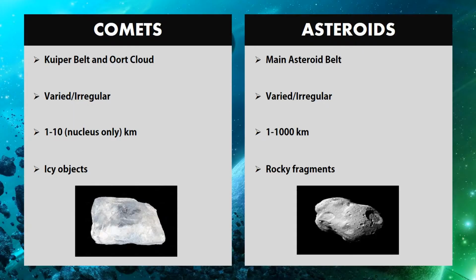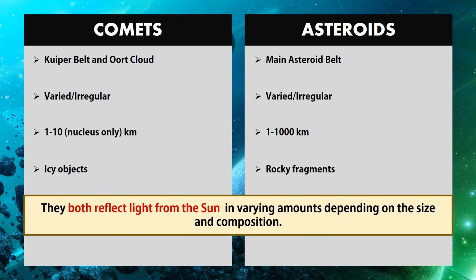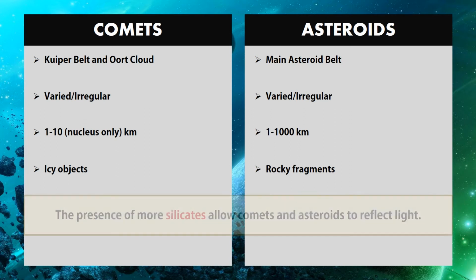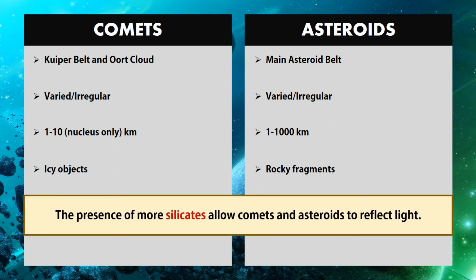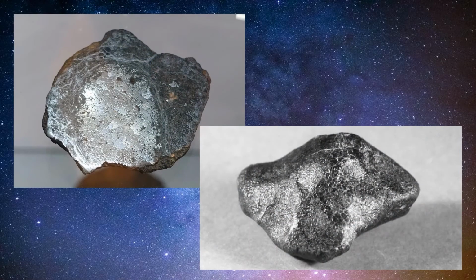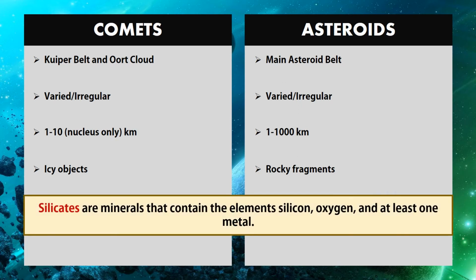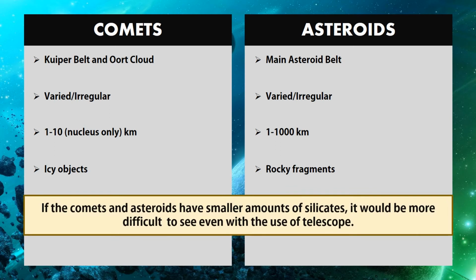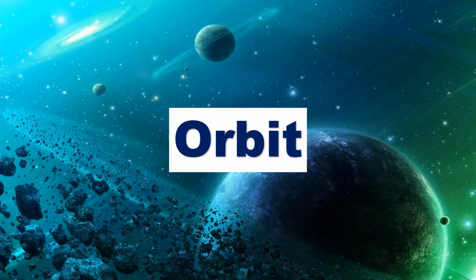Comets and asteroids both reflect light from the Sun in varying amounts depending on the size and composition. The presence of more silicates allows comets and asteroids to reflect light. Silicates are minerals that contain the elements silicon, oxygen, and at least one metal. If the comets and asteroids have a smaller amount of silicates, it would be more difficult to see even with the use of telescope. Orbit.